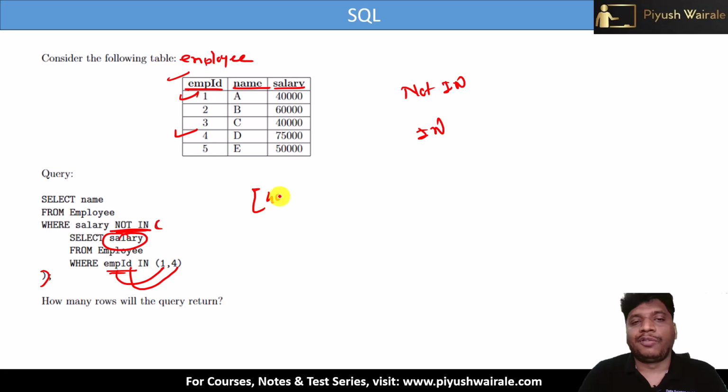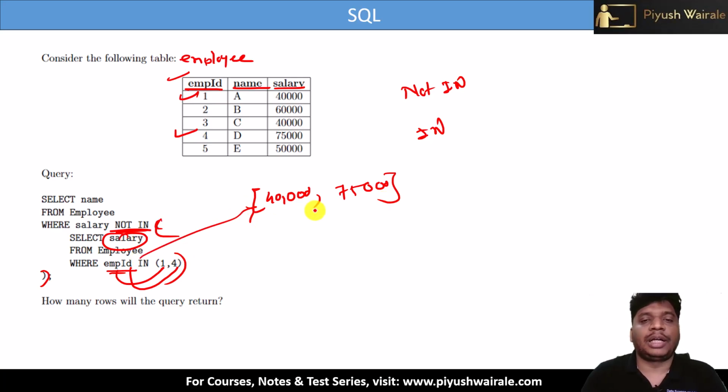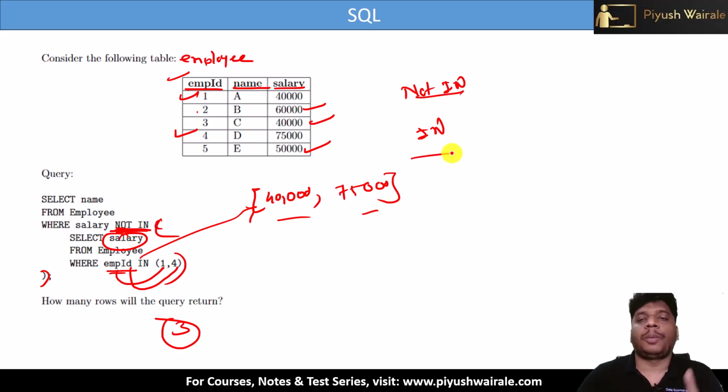That is basically 40,000 and 75,000 in the output. Now what are we saying? Name of employee where salary not in this set, so not equal to 40,000 and not equal to 75,000. It means we are going to get rows 1, 2 and 3 in the output. So how many rows will the query return? That is basically 3 here. This is how the NOT IN and IN operators work.